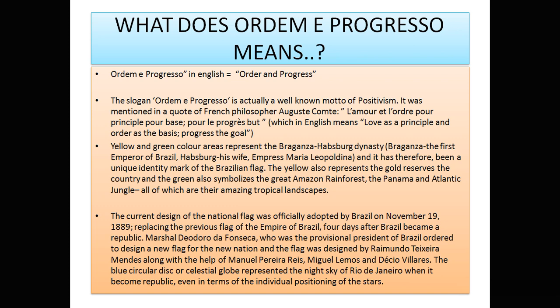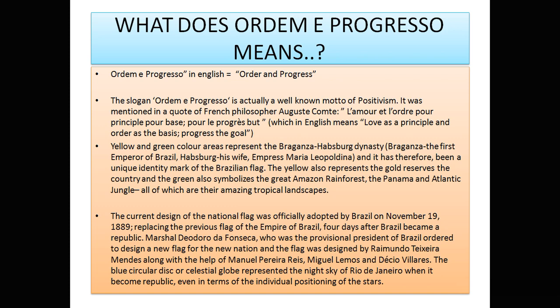Marshal Deodoro da Fonseca was the provisional president, and he was the one who ordered the new flag. It was designed by Raimundo Teixeira Mendes with the help of Manuel Pereira Reis, Miguel Ramos, and Jacob Villares. The blue circular disc of the celestial globe represents the night sky of Rio de Janeiro when it became a republic, even in terms of the individual positioning of the stars.